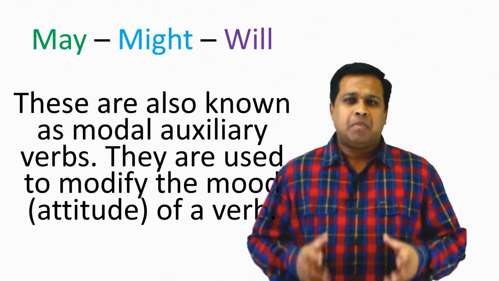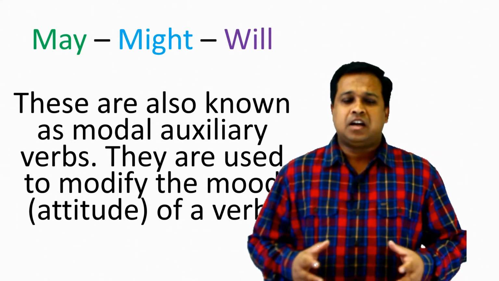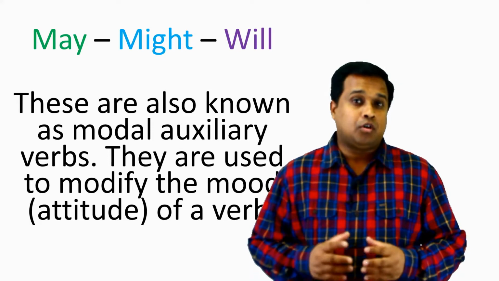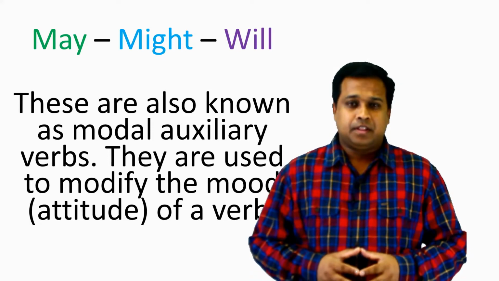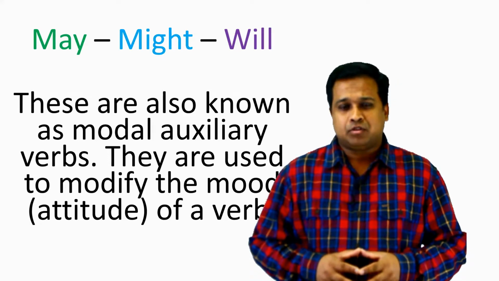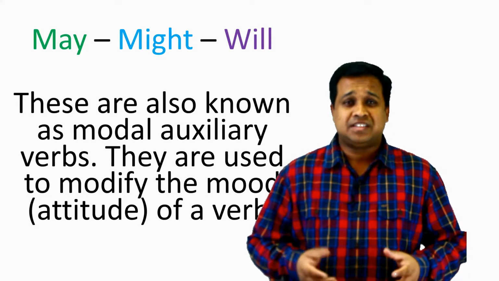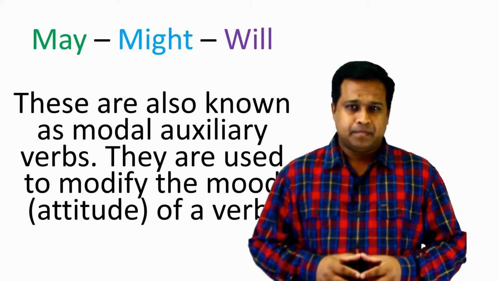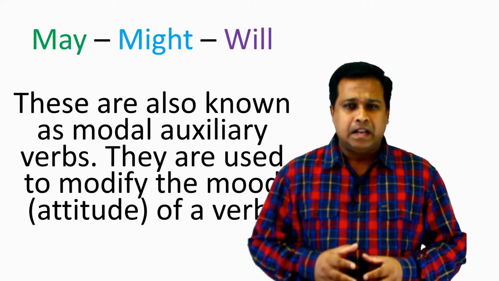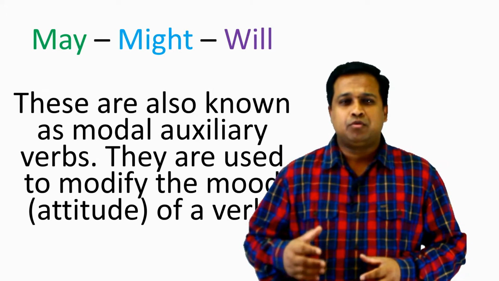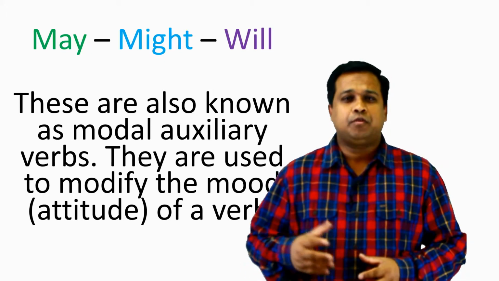May, might and will. These are known as modal auxiliary verbs. They usually speak about the moods of the verb, means the attitude of the verb. However, the verb will also expresses future actions or future events.